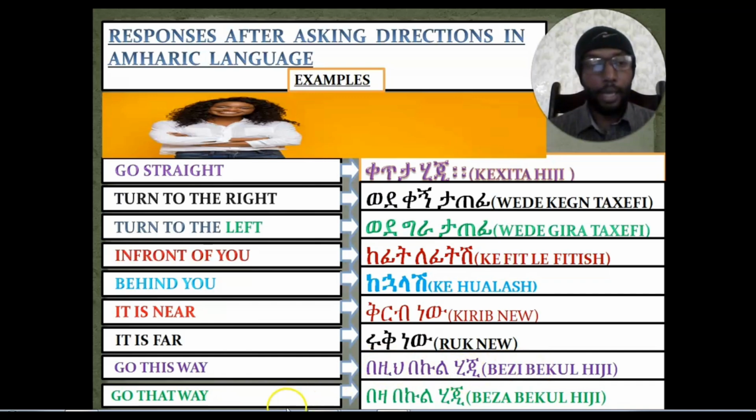Okay? Go this way. How about if you want to say go that way? In order to say go that way to a female person, we'll say what? በዛ በኩል ሂጂ. Okay? በዛ በኩል ሂጂ.